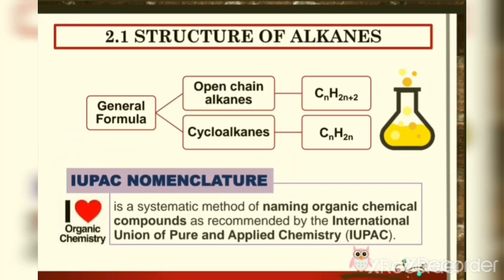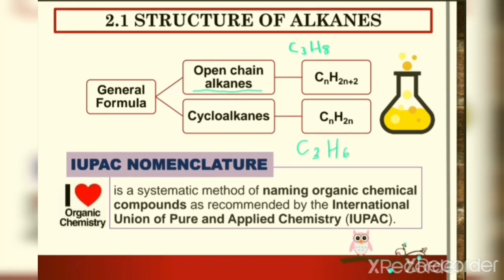For the structure of alkane, we have open chain alkanes that have the general formula CnH2n+2. Meanwhile, for cycloalkane, the general formula is CnH2n. For example, if we have propane, the molecular formula is C3H8. Meanwhile, for cyclopropane, the formula is C3H6.